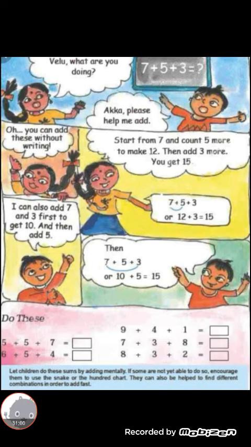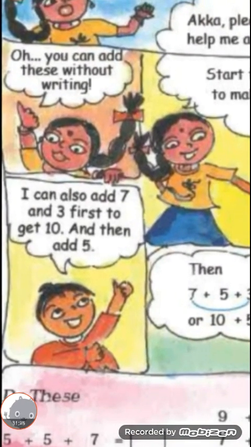And you can also keep the first number 7 in mind and then use 5 fingers. After 7: 8, 9, 10, 11, 12. You keep the 12 in mind and take 3 fingers. After 12: 13, 14, 15. You got the answer. You write that number. So the book itself gives this. Okay, and children, next you see another conversation.